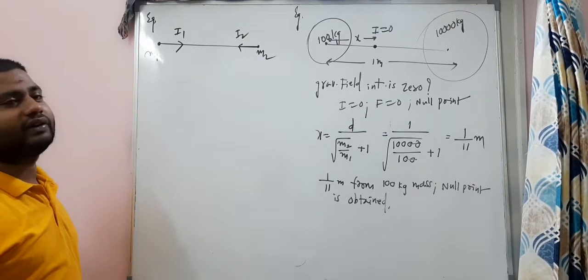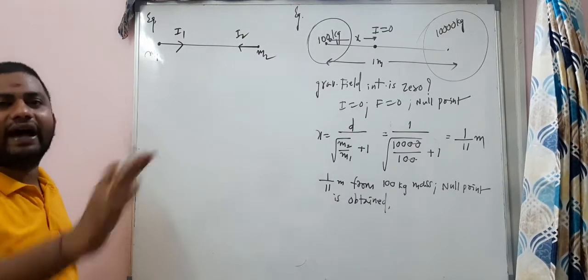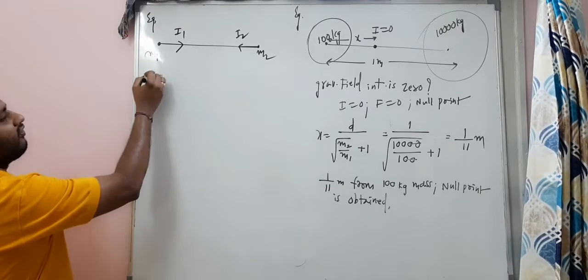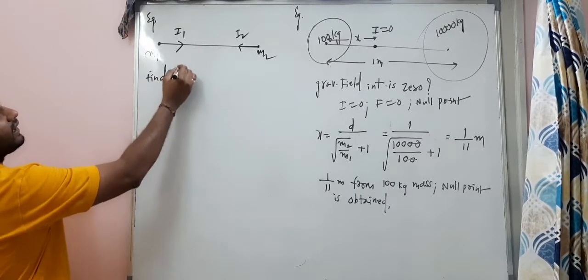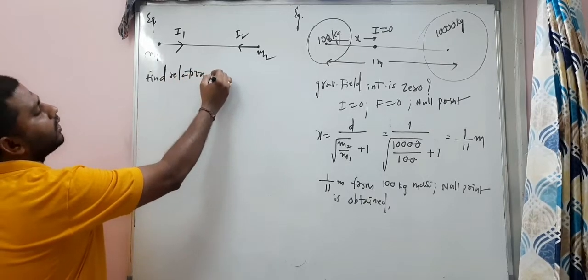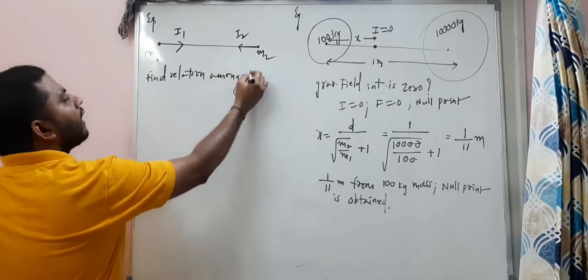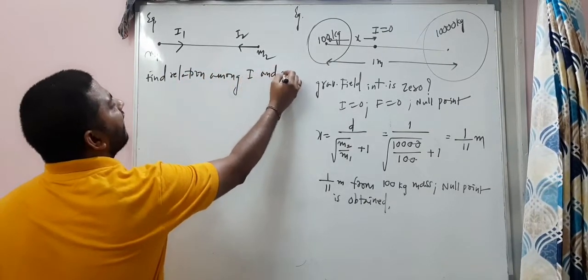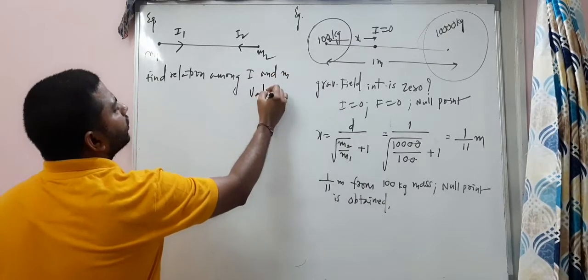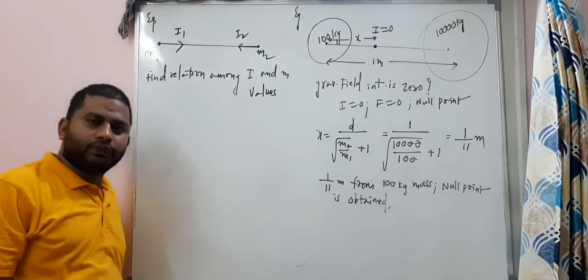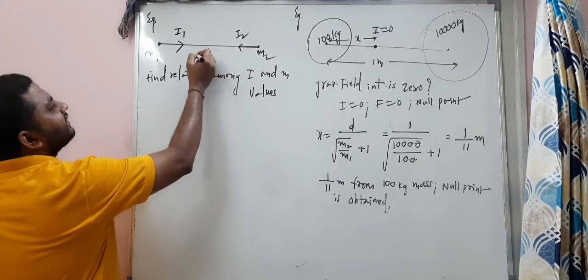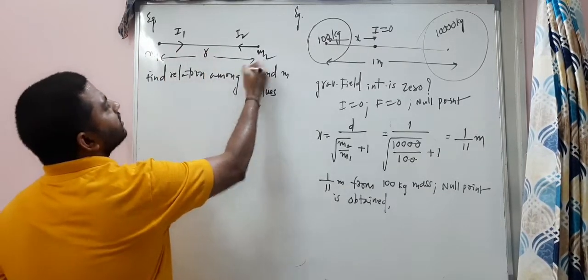Now we need to find the relation between I and m, right? So find the correct relation among I and m values. Observe. They are separated at a distance r. The question, see.